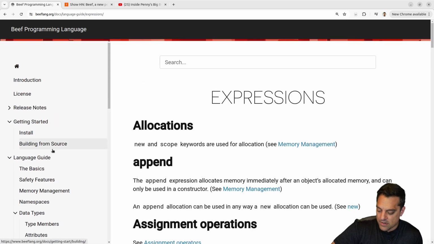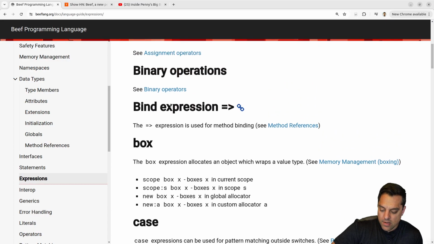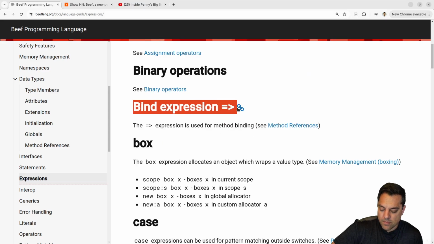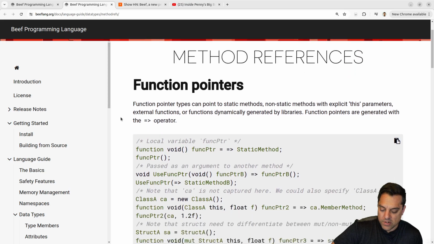Let's keep moving on here to expressions. Let's get into some of the other more interesting stuff here. Oh, okay, now interesting, actually. Bind. Okay, for method binding. If you want to build some other expression, you just use the equals greater than sign here. Method references. Okay, so this is getting into function pointers.